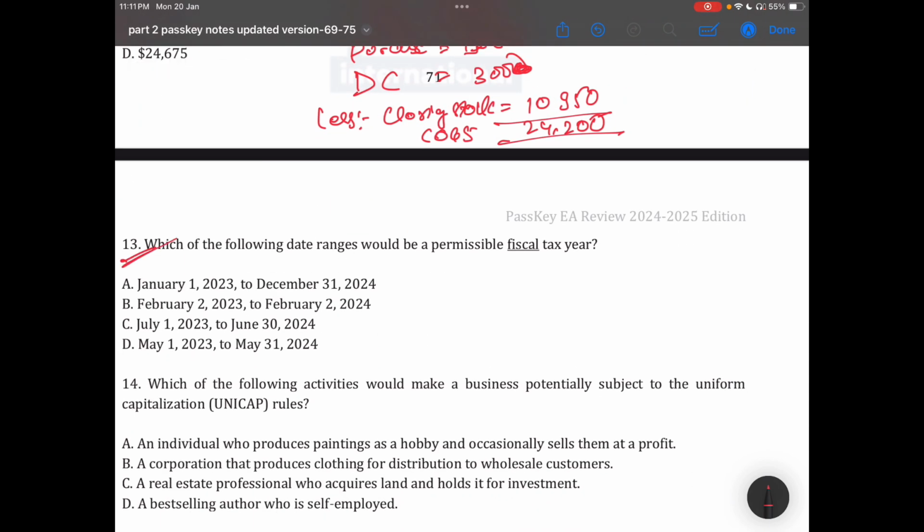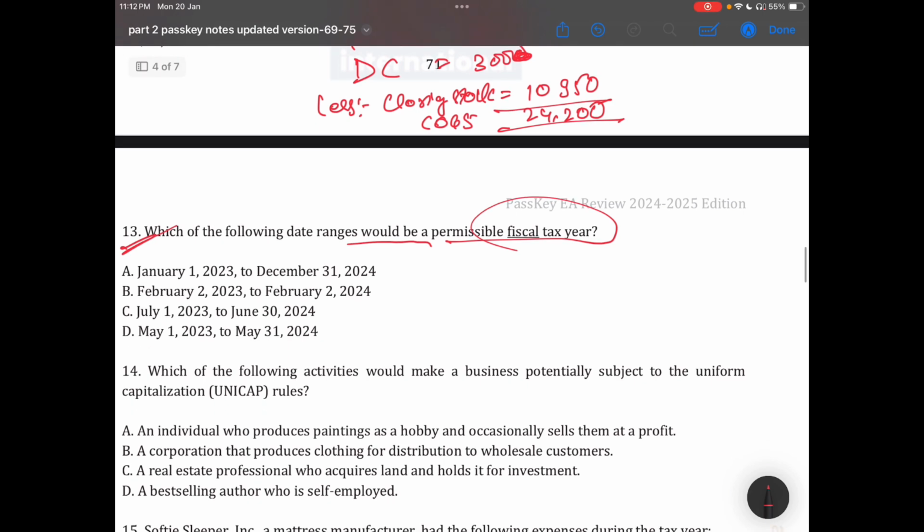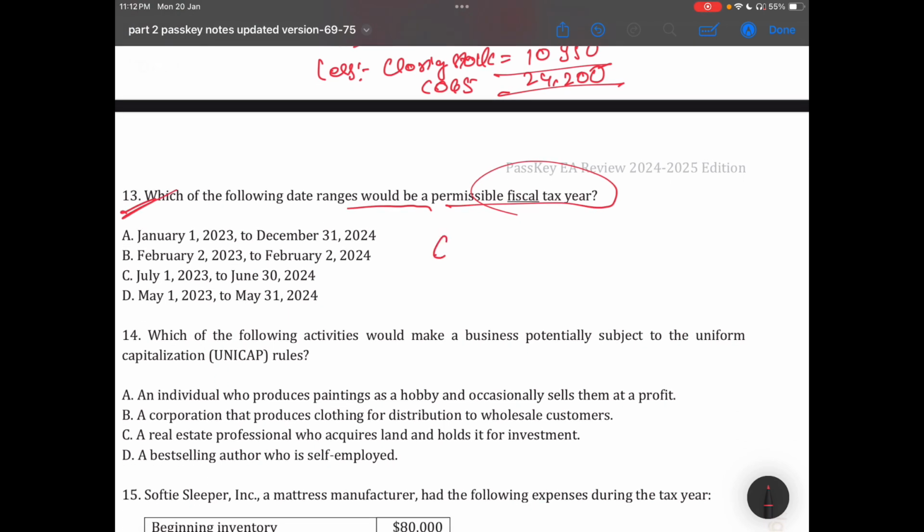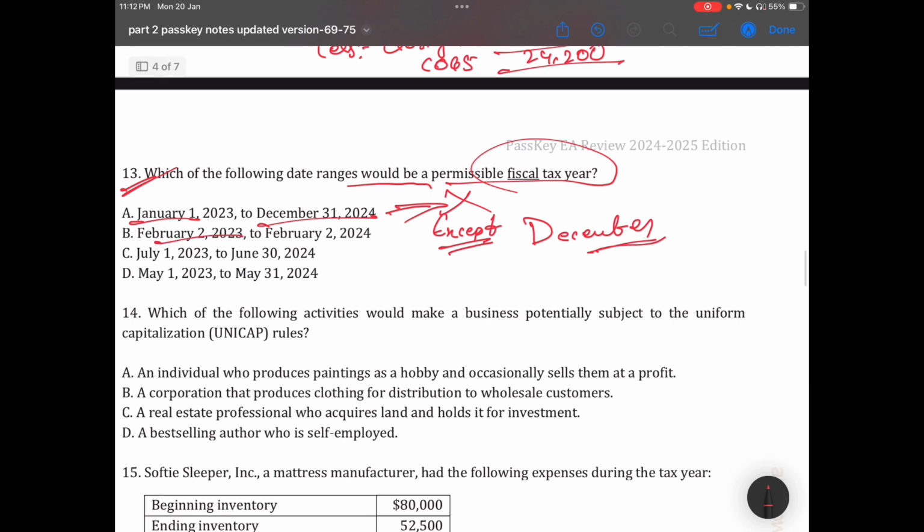Okay, and the next question is: which of the following date ranges would be permissible for the fiscal tax year? The fiscal tax year means the year ends on the last day of any month except December. The first option is 1st of January to 31st of December, it will not be your answer. 2nd February to 2nd February, it's from the 52 to 53 weeks concept.